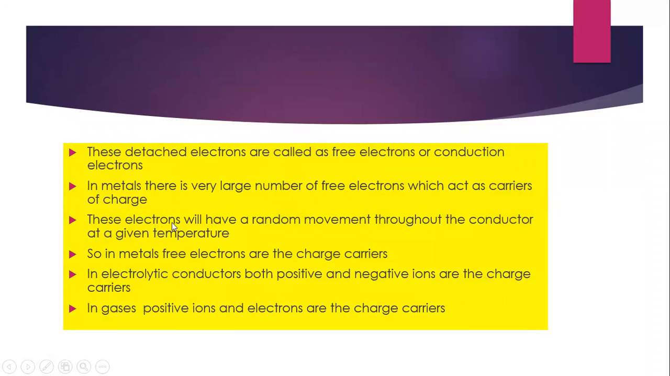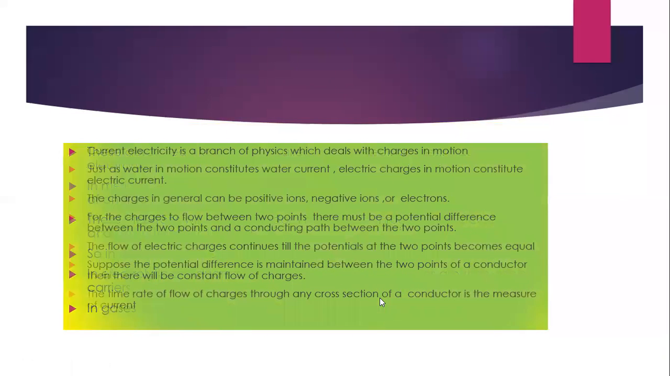In metals, there is a very large number of free electrons which act as carriers of charge. In electrolytic conductors, both positive and negative ions are the charge carriers. If you consider gases, normally gases are insulators of electricity, but they can be ionized by applying a high potential difference at low pressures or even by passing X-rays. So we say that in gases, positive ions and electrons are the charge carriers.